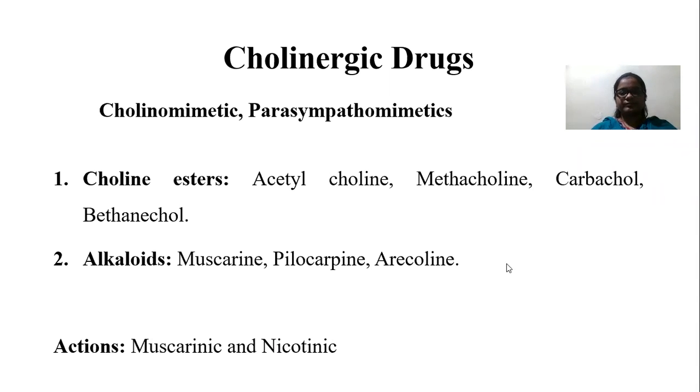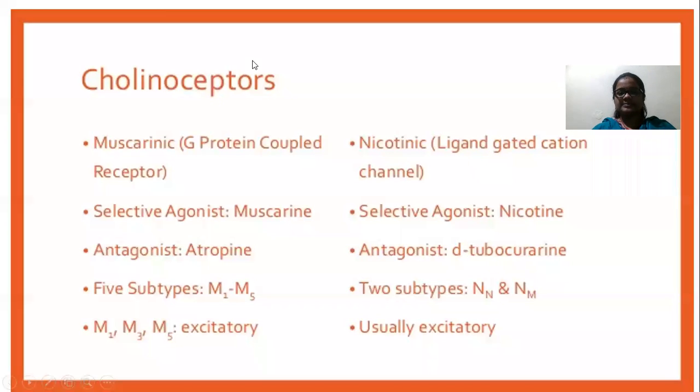Cholinergic drugs bind with two kinds of receptors, the muscarinic receptor and the nicotinic receptor. This slide I have already discussed in the last class also. Muscarinic receptors are also known as what? G protein coupled receptors. Nicotinic receptors are also known as ligand gated cation channels. The agonist for the muscarinic receptor is muscarine, and the nicotinic receptor agonist is nicotine. The antagonist for the muscarinic receptor is atropine, and the antagonist for the nicotinic receptor is d-tubocurarine.